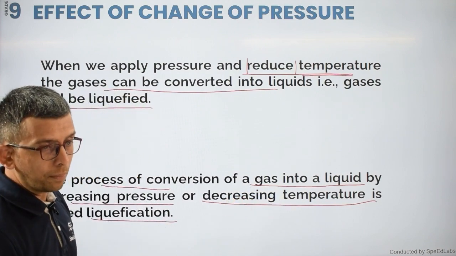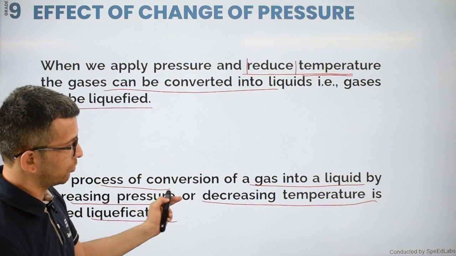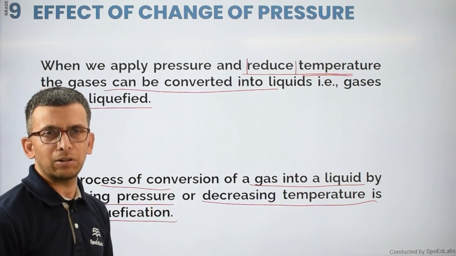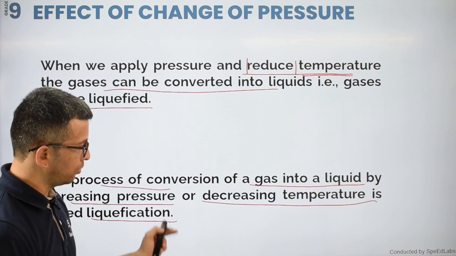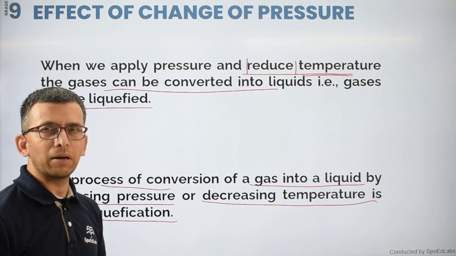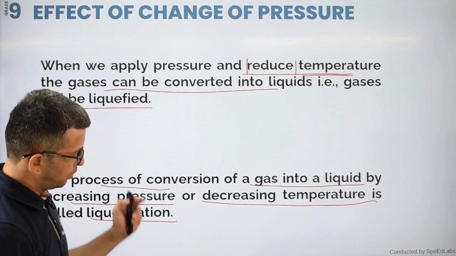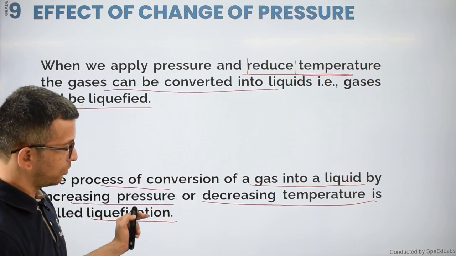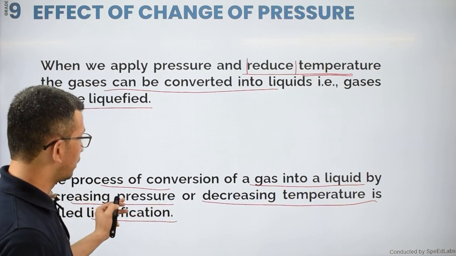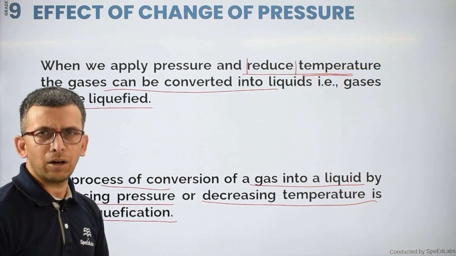When I apply these two conditions, gases can be converted into liquid, and that process is called liquefaction. You have already seen this process in the LPG gas cylinder, liquefied petroleum gas. This is another example where the gas can be converted into liquid form simply by increasing the pressure or decreasing the temperature.